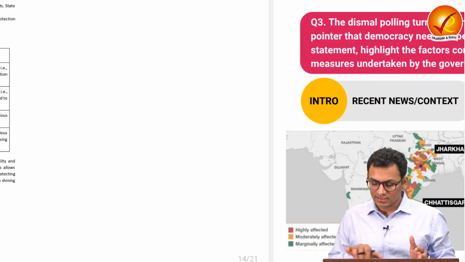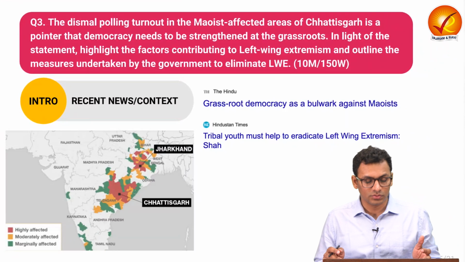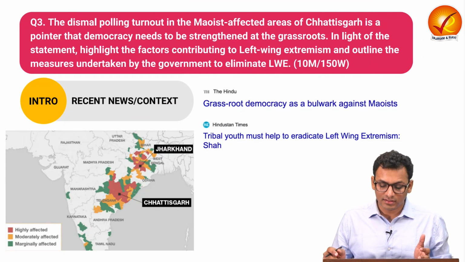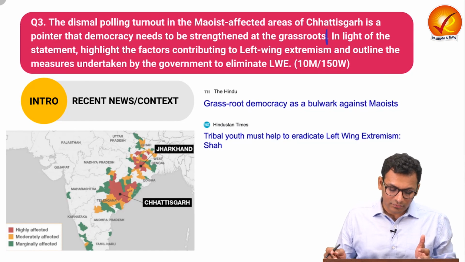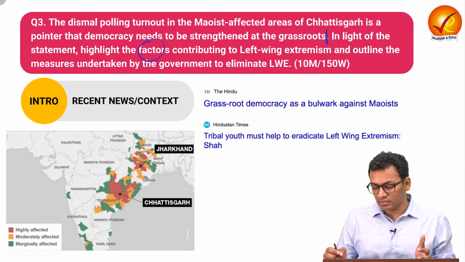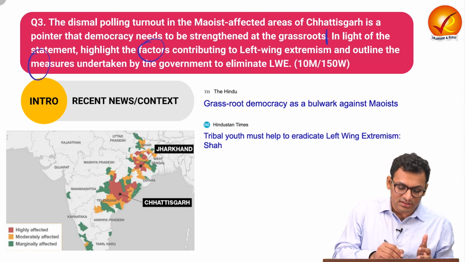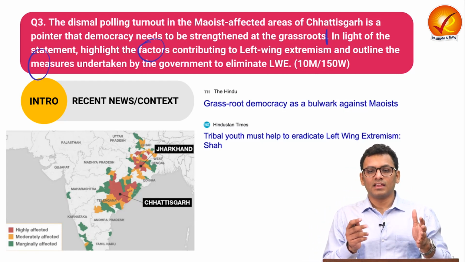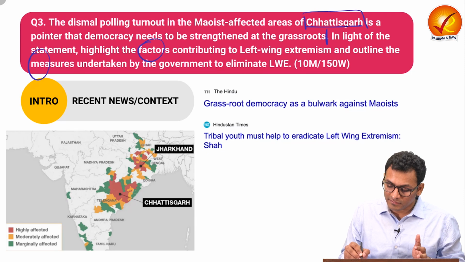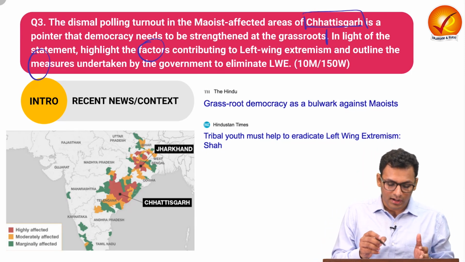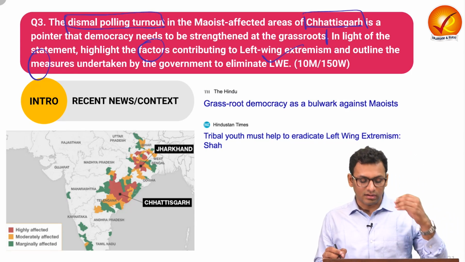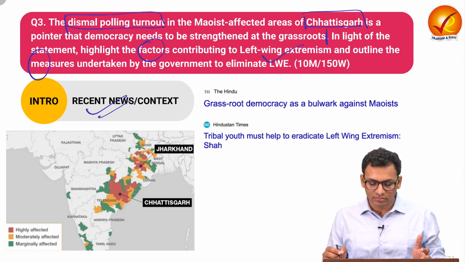Let us move on to question number 3, which is a current affairs based question. Let's read the question together. The dismal polling turnout in the Maoist affected area of Chhattisgarh is a pointer that democracy needs to be strengthened at the grassroots level. In the light of the statement, highlight the factors contributing to left-wing extremism and outline the measures undertaken by the government to eliminate left-wing extremism. So recently you have witnessed that we have seen elections in Chhattisgarh, but certain regions which were affected by left-wing extremism had dismal polling turnout. So this is something you can write in the introduction itself to give out the context.